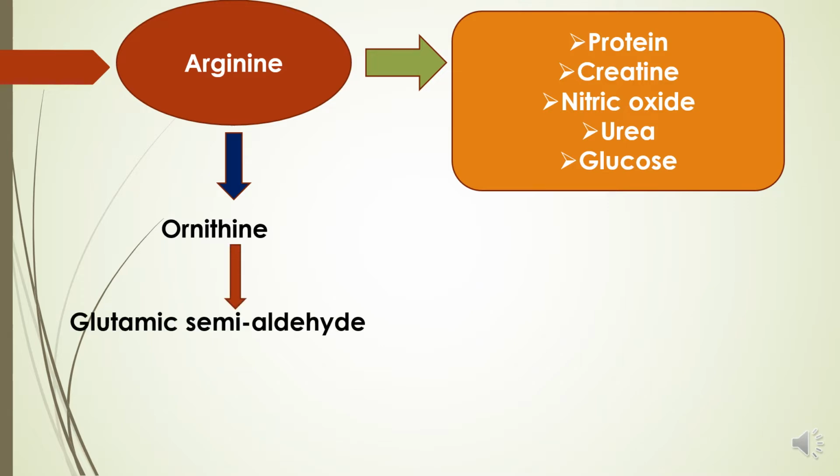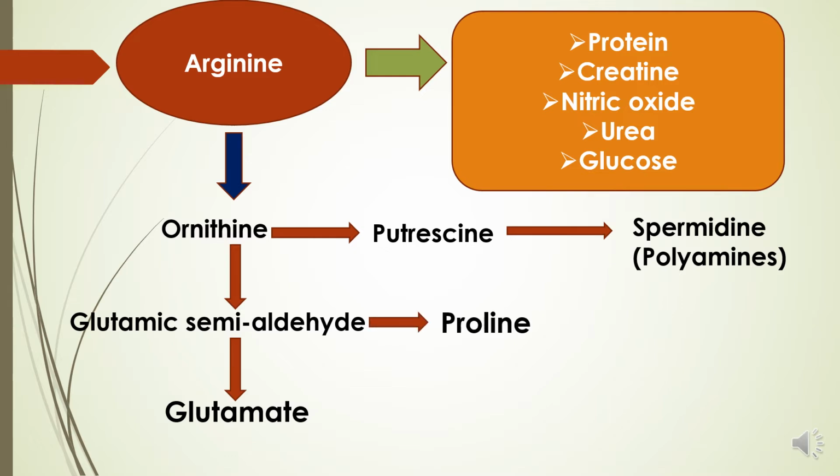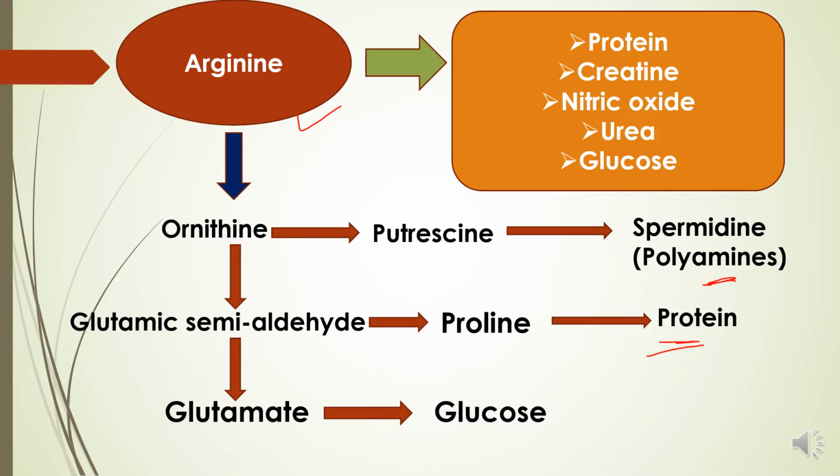Via ornithine, glutamic semialdehyde will be formed, and from glutamic semialdehyde, glutamate will be formed. From ornithine, putrescine and spermidine can form. These are polyamines, and I will tell you one by one in my coming slides. Glutamic semialdehyde forms proline, which is a protein, and the end product is spermidine, whereas from glutamate, glucose will be formed.